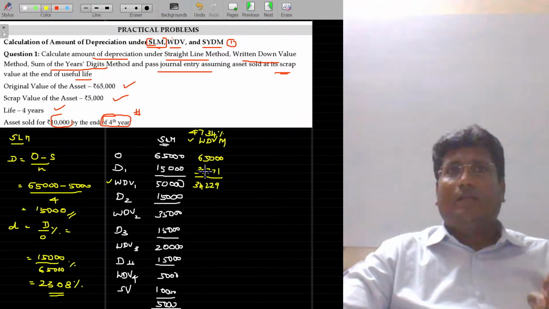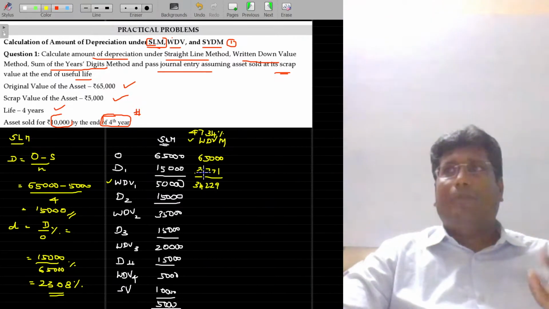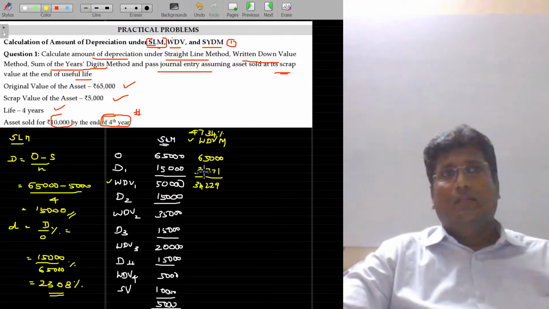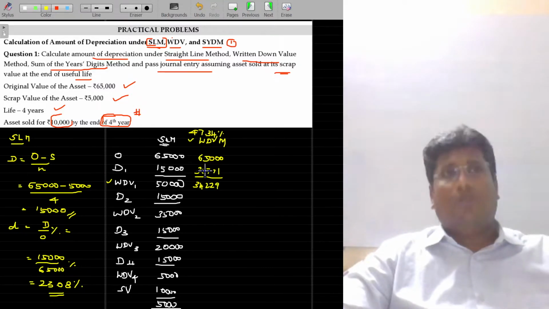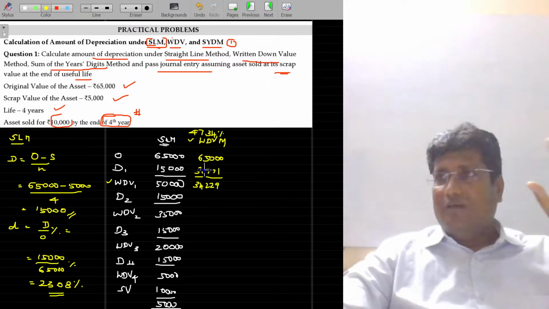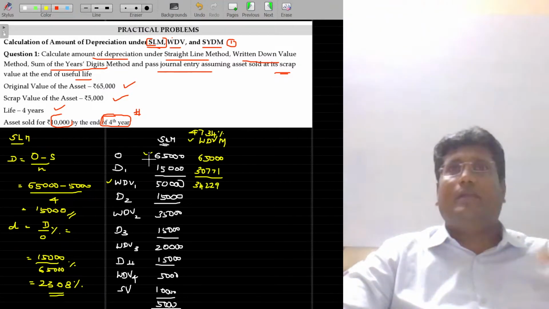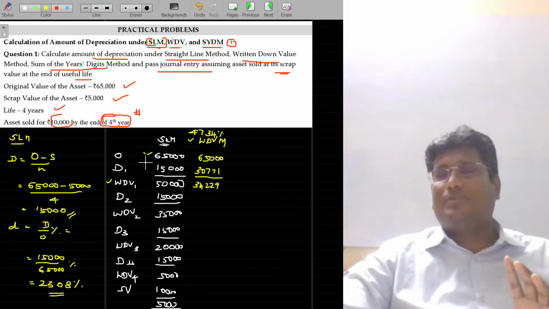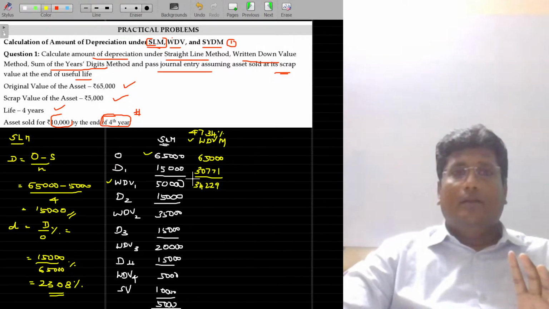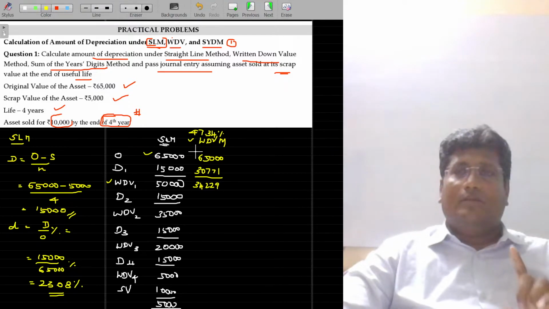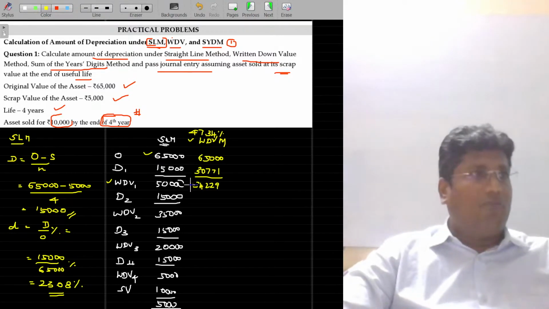Under the written down value method of depreciation, the rate of depreciation is going to be applied on the written down value. Under the original cost method of depreciation, the rate of depreciation is applied on original cost. That's all. If you are calculating the depreciation based on the original cost year after year, then it is called original cost method of depreciation. Under the WDV method, we are going to calculate the depreciation based on the WDV applicable for that year.